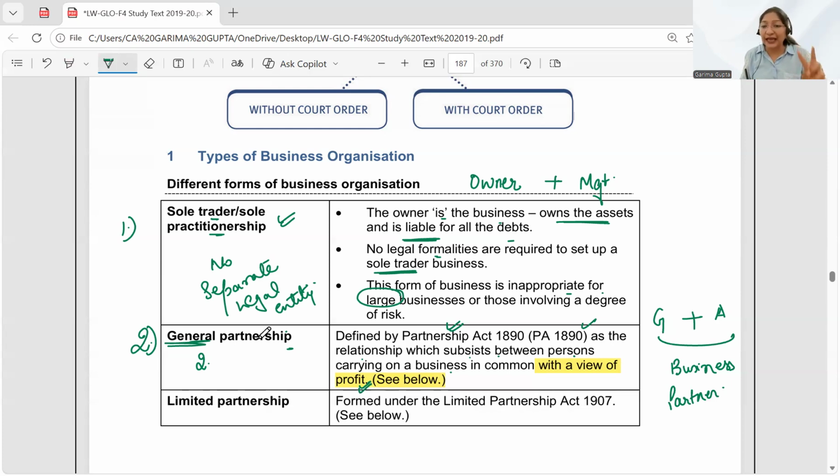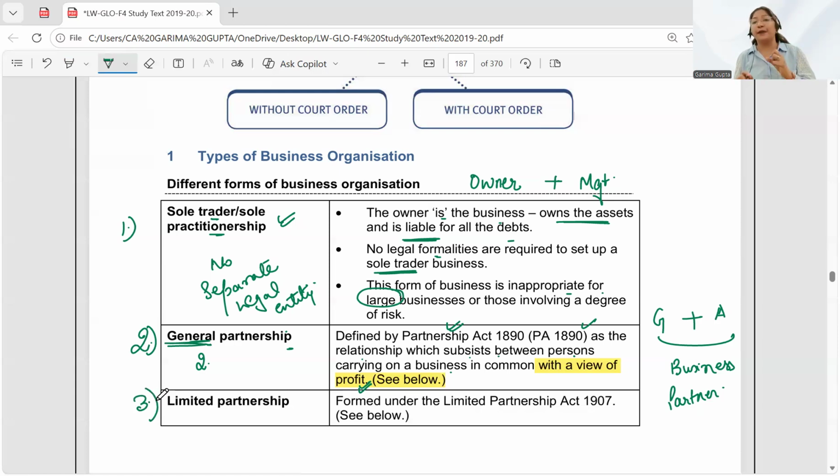Okay, this is the second type of business, how you can set up your business organization. First is the sole trader, second one is the general partnership. Students, when I say general partnership, here the liability of both the partners is unlimited. We are going to talk more about it. I'm just giving you a brief as of now.